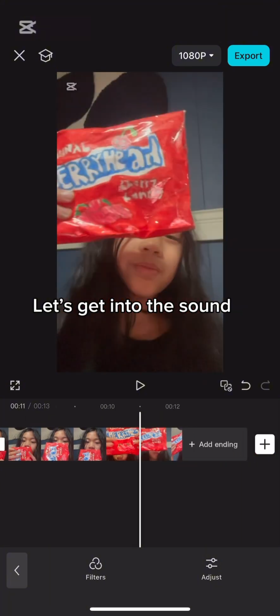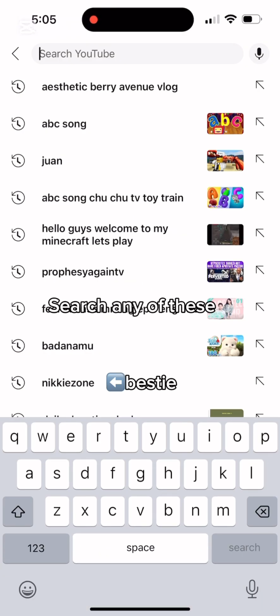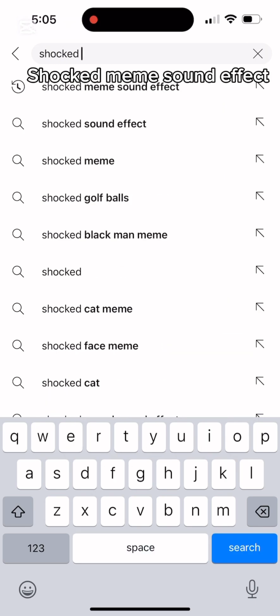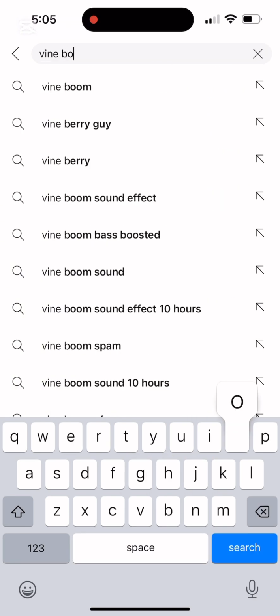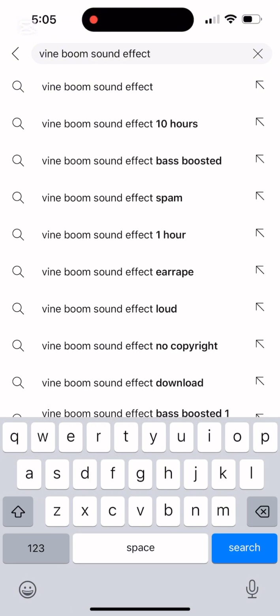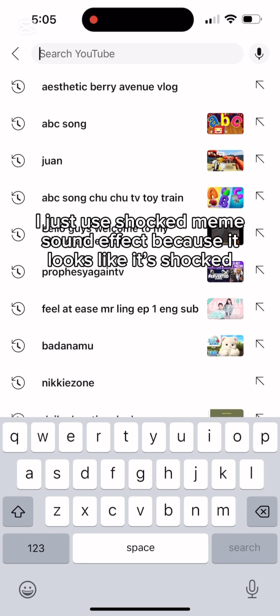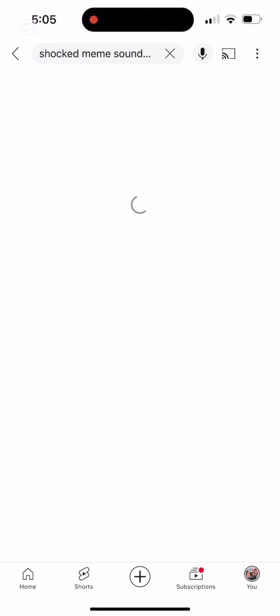Let's get into the sound. So go to search. Search any of these. Shocked Meme sound effect. Or Vine Boom sound effect. I just use Shocked Meme sound effect because it looks like it's shocked.